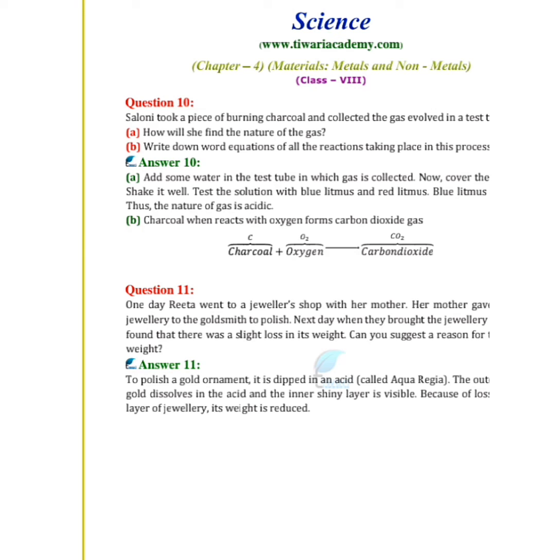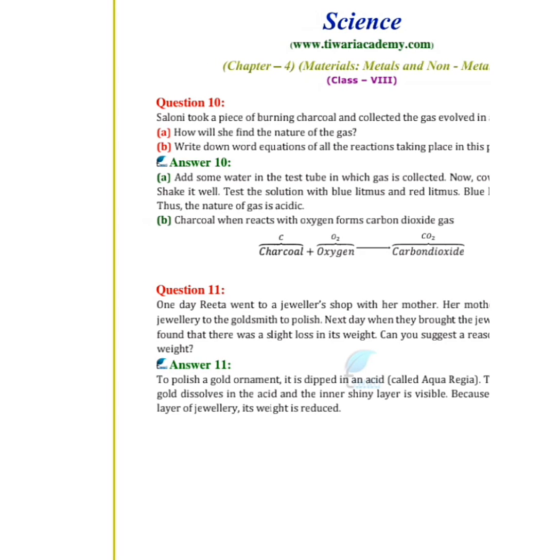Saloni took a piece of burning charcoal and collected the gas evolved in a test tube. How will she find the nature of the gas? Add some water in the test tube in which the gas is collected. Now cover the test tube, shake it well, and test the solution with blue litmus and red litmus. Blue litmus turns red, and thus the nature of the gas is acidic.